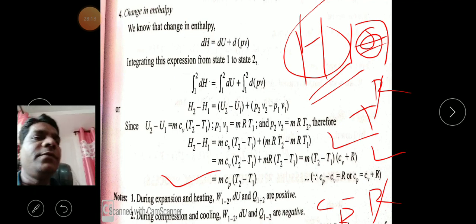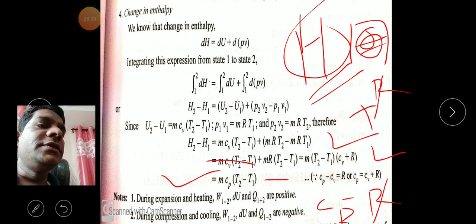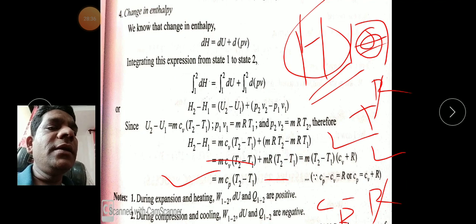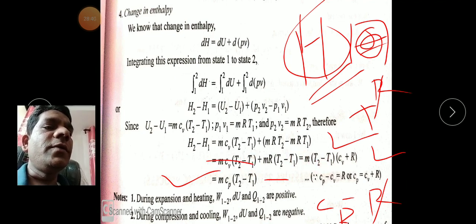Once again I will repeat. mCv(T2 minus T1) plus mR(T2 minus T1). Here mR is common, and in bracket T2 minus T1. Once again we take the common term, m(T2 minus T1), so what is remaining in bracket?